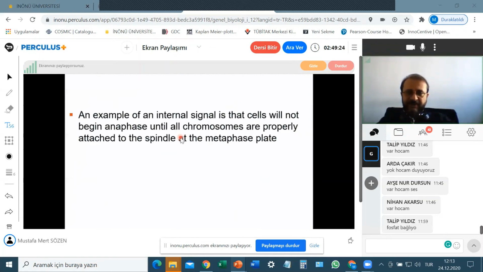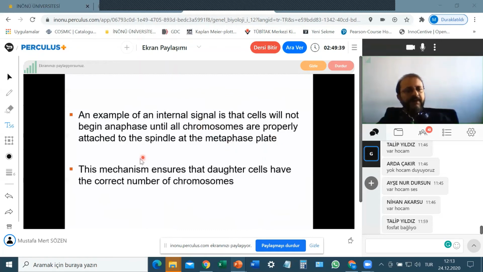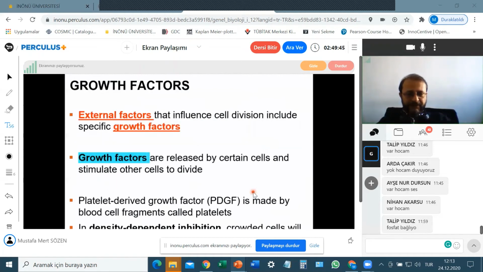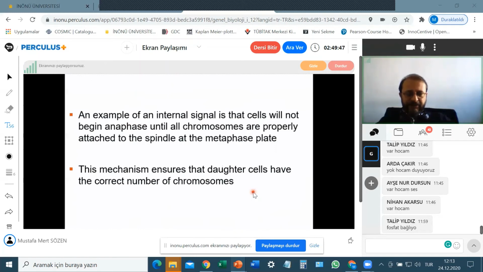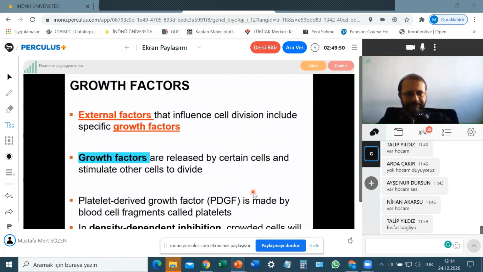An example of an internal signal is that a cell will not begin anaphase until all chromosomes are properly attached to the spindle at the metaphase plate. You remember this, I already told you. This mechanism ensures that daughter cells have the correct number of chromosomes and they are attached to the spindles.